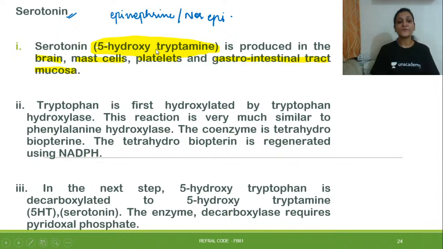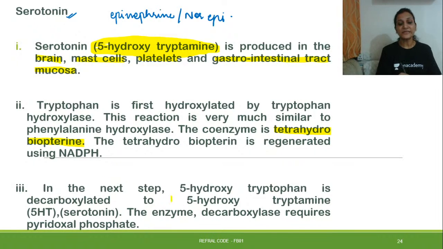So tryptophan is first hydroxylated by tryptophan hydroxylase, and this reaction is very much similar to phenylalanine hydroxylase. The coenzyme which is needed over here is tetrahydrobiopterin. The tetrahydrobiopterin is regenerated using NAD, and it is regenerated very fast.